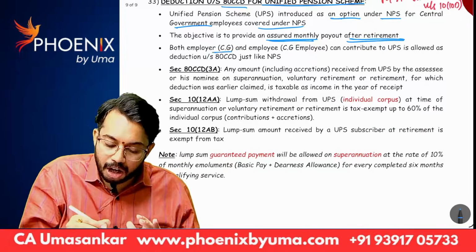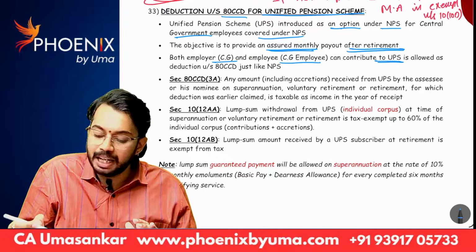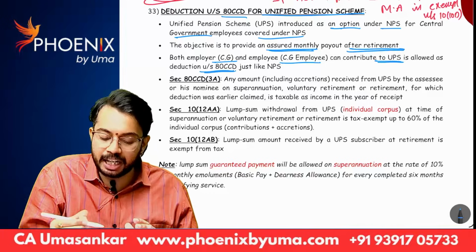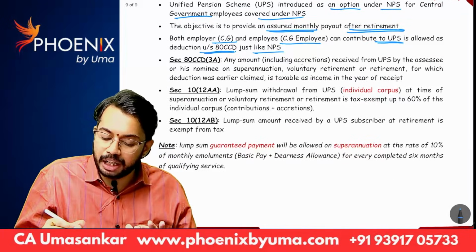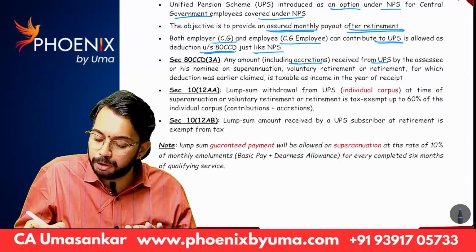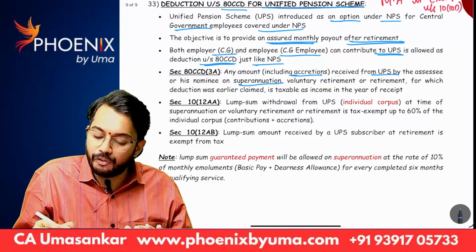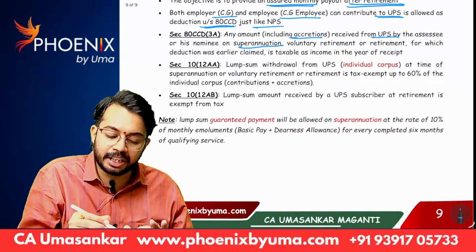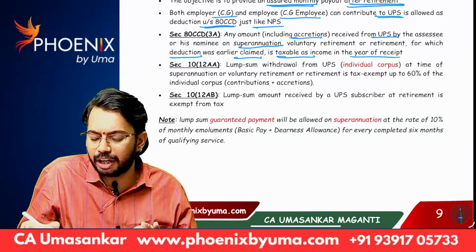Both central government employer and central government employee can contribute to UPS, is allowed as deduction under section 80CCD, just like NPS. Any amount including accretions received from UPS by the subscriber or his nominee on superannuation, voluntary retirement, for which deduction is earlier claimed, is taxable as income in the year of receipt.